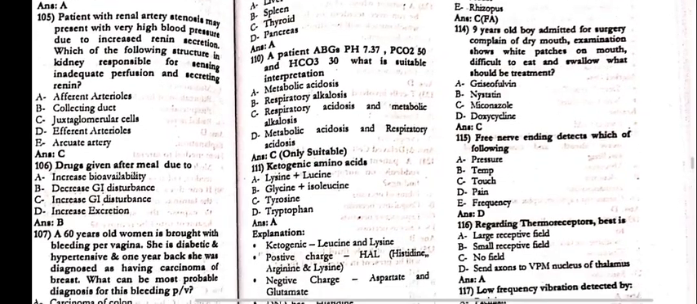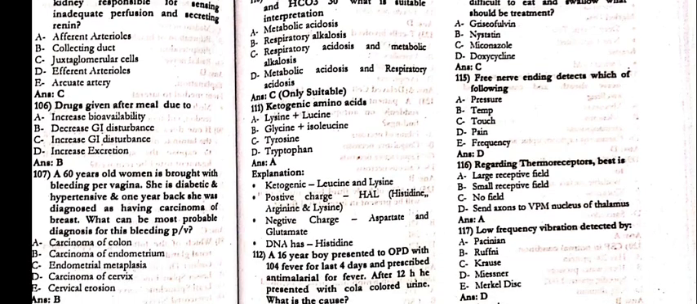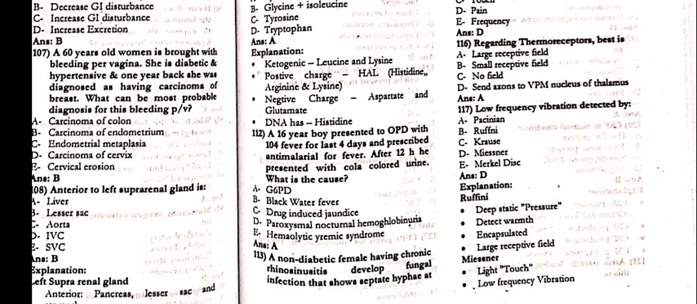109, a patient's ABGs with pH 7.37, partial pressure of carbon dioxide 50 and bicarbonate 30. What is the suitable interpretation? That is respiratory acidosis and metabolic alkalosis. 111, ketogenic amino acids are lysine and leucine.